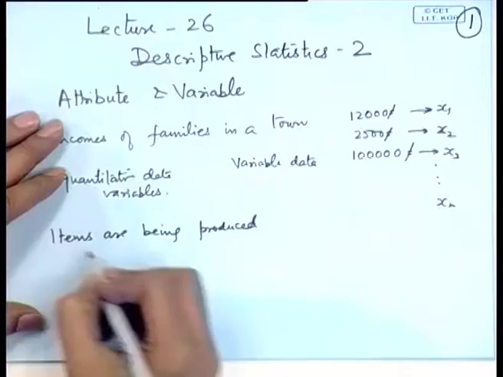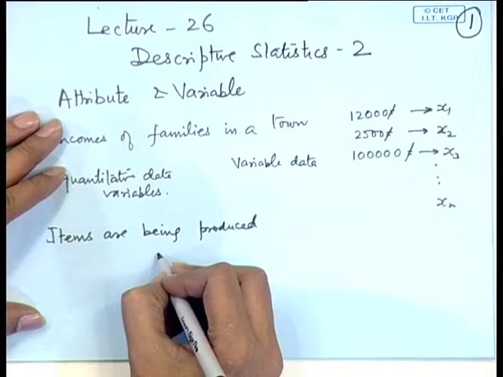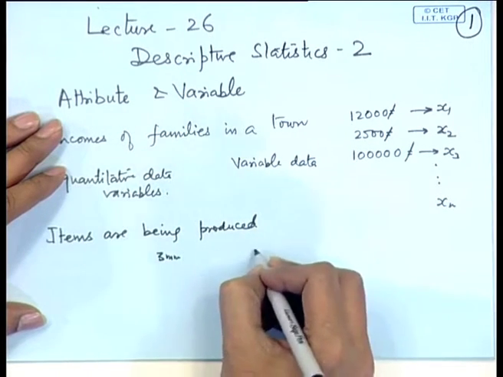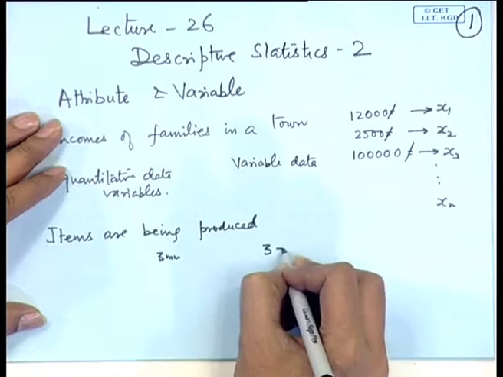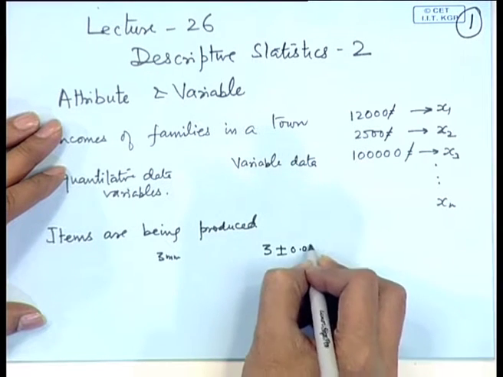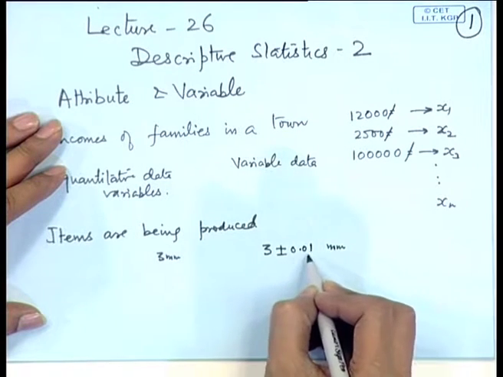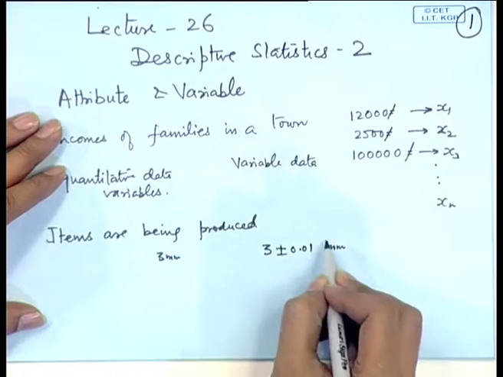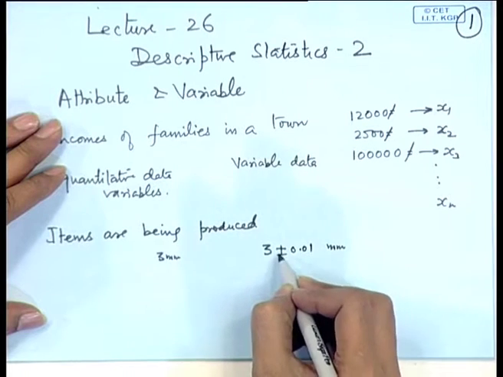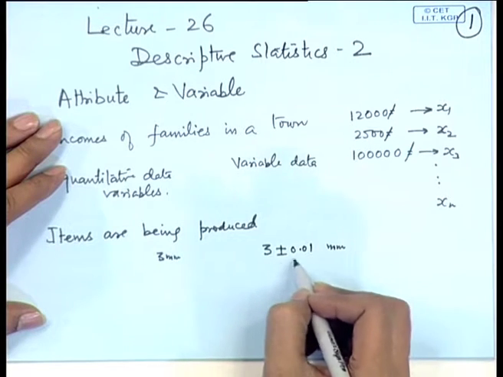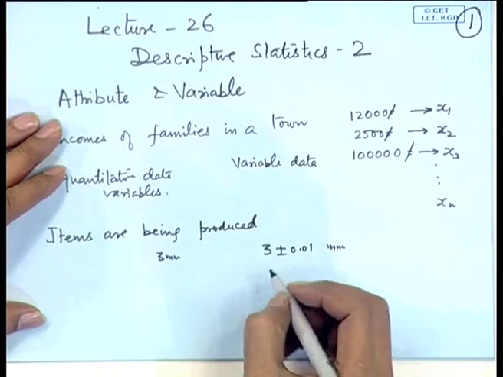For example, if the average diameter is 3 mm and we specify the limits as 3 plus minus 0.01 mm, so if a bolt produced has a diameter between 2.99 mm to 3.01 mm, it is considered to be all right, otherwise it is said to be defective.